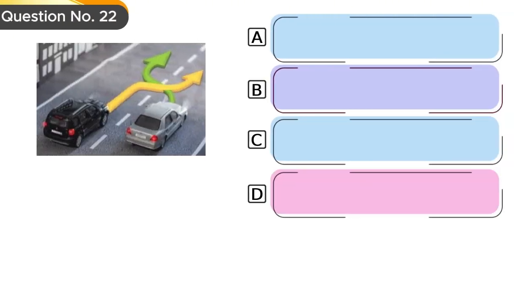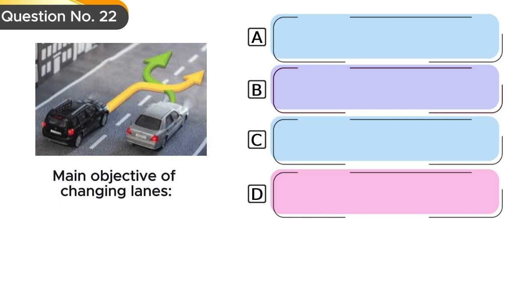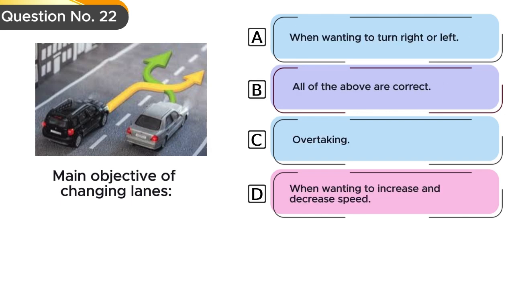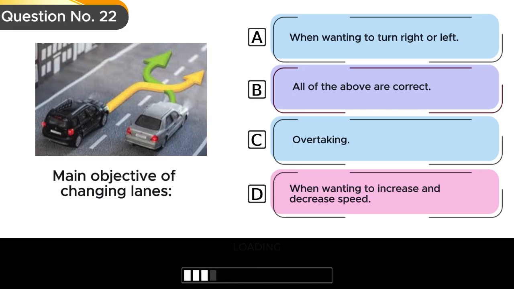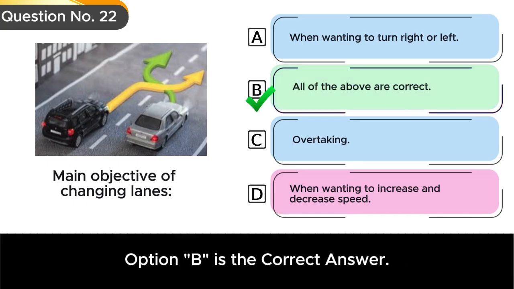Question number 22. Main objective of changing lanes. Option A. When wanting to turn right or left. Option B. All of the above are correct. Option C. Overtaking. Option D. When wanting to increase and decrease speed. Option B is the correct answer.